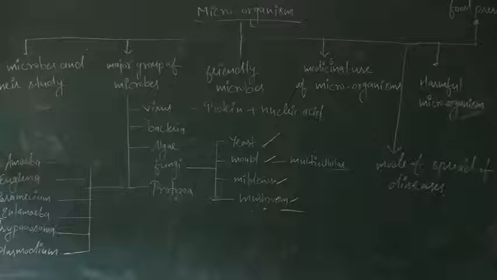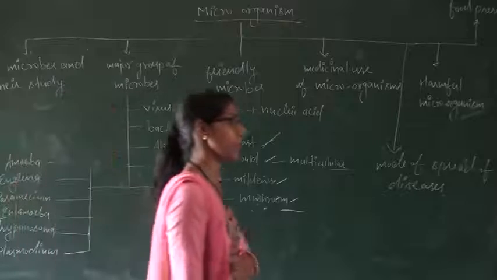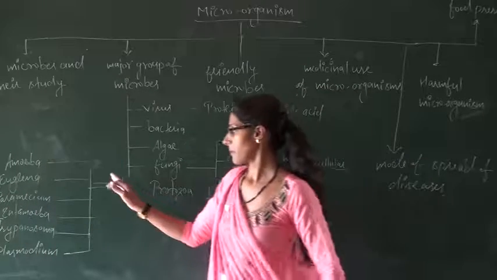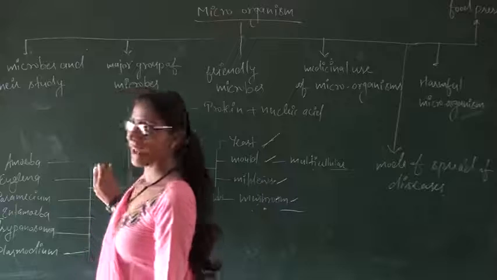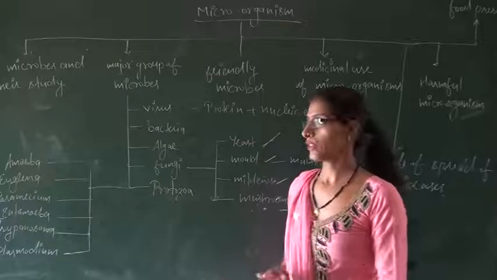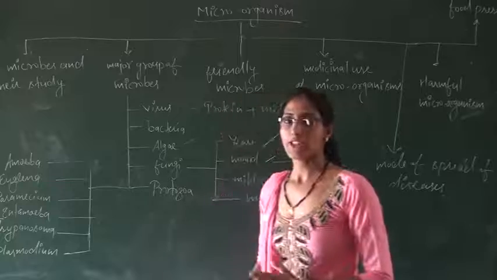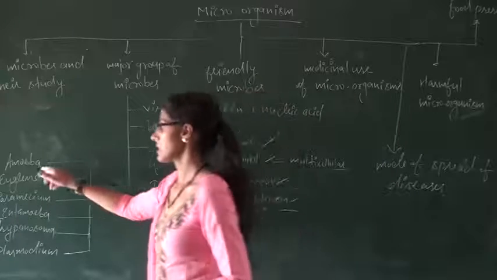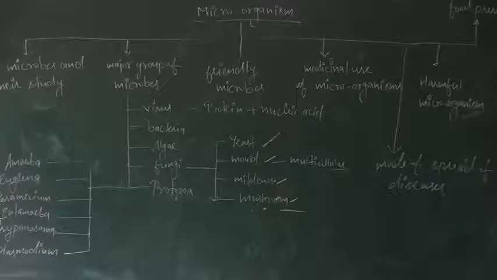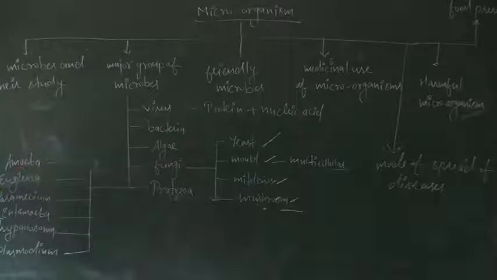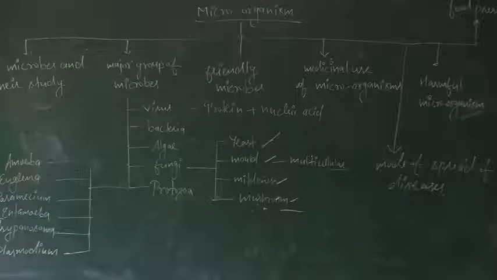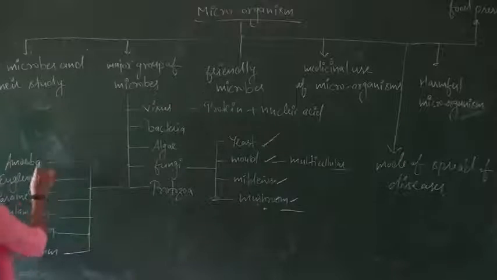Now, amoeba, you had already studied about it. Amoeba is a unicellular protozoa. It has false feet or pseudopodia, and due to this, its shape is not regular. It changes its shape, and the process of nutrition in amoeba takes place due to the presence of pseudopodia. Pseudopodia are also known as false feet. Amoeba is found in fresh water.